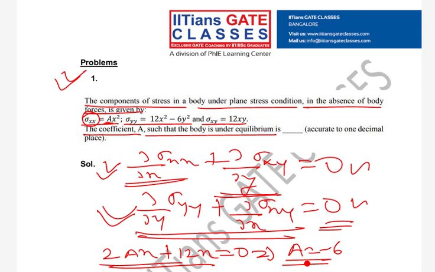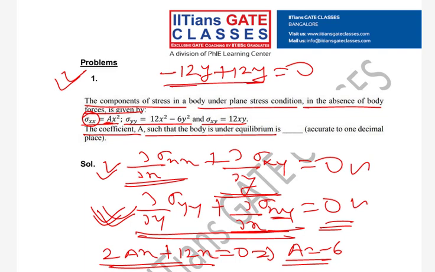Now we can check equation 2 also. So dou y of sigma yy is what? It is minus 12y. Then dou x of sigma xy is what? Plus 12y is equal to 0.